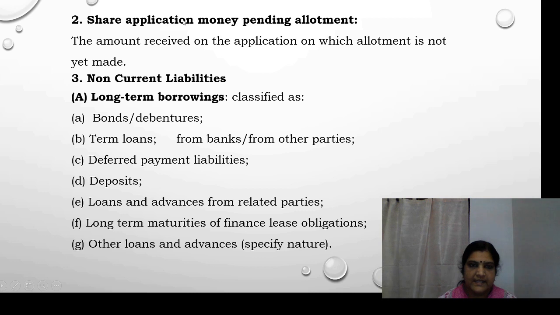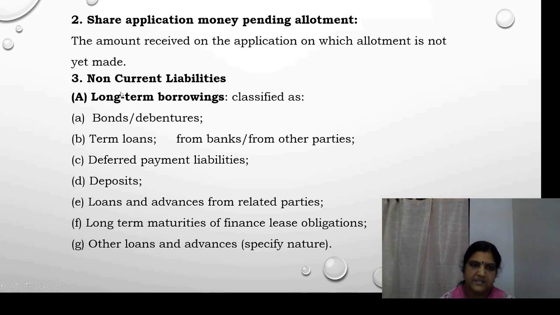Then the second main item. There were 4 items under equity and liability. The first item was shareholders fund. The second one is share application money pending allotment. This is the amount received on application for which allotment is yet to be made. Such an amount will come under share application money pending allotment.